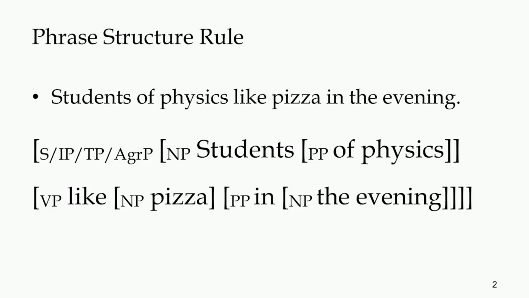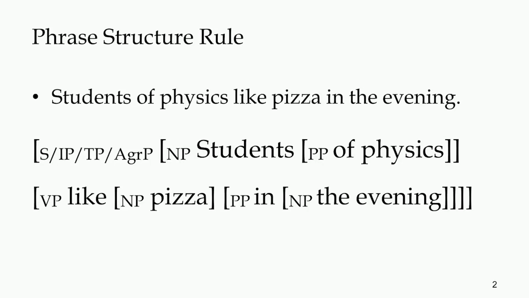We have taken an example of a sentence, students of physics like pizza in the evening. Then we tried to analyze the components of this, that is, students of physics is a phrase, is a noun phrase, and the whole phrase is the subject of the sentence.